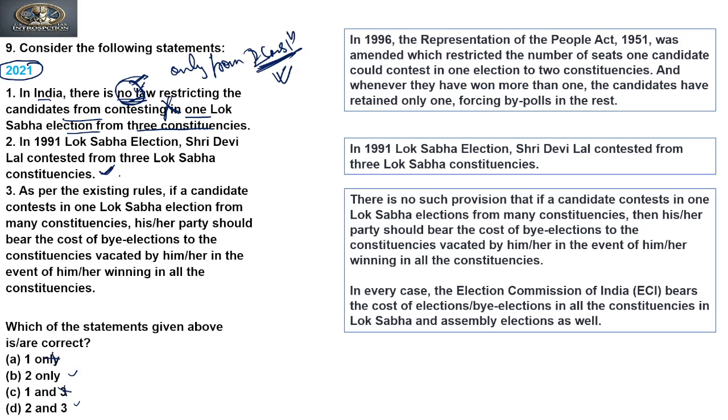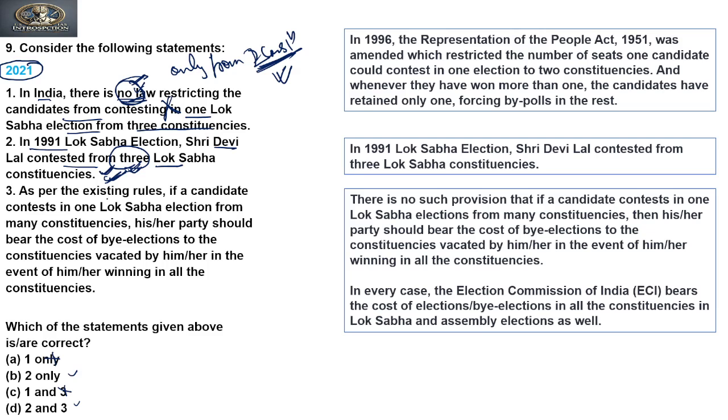Because it is too factual and it is not expected from students to know all these types of facts. So UPSC mostly gives these types of factual questions as true statements. In the 1991 Lok Sabha election, Devi Lal contested from three Lok Sabha constituencies, which is a true statement.